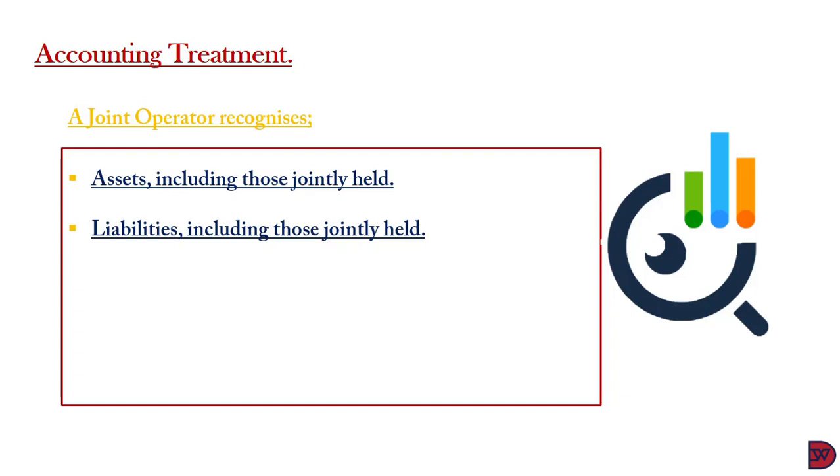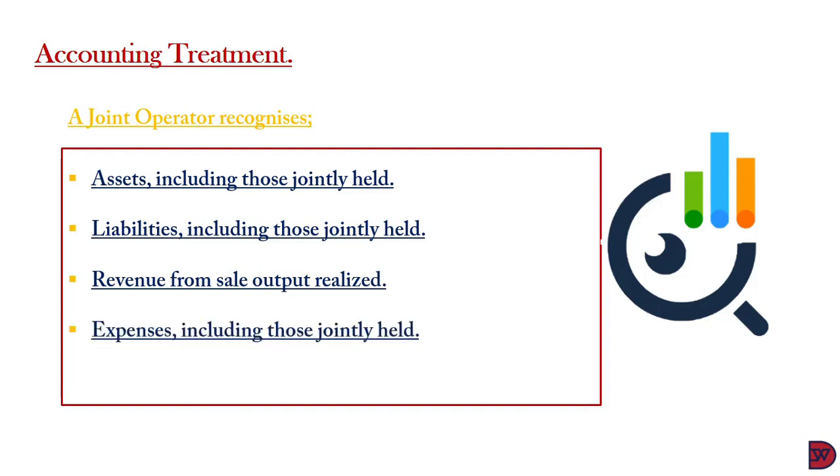So the asset that they have contributed, in case it becomes a liability or any liability that is accrued to their side, they have to record that portion in their separate financial statement. Thirdly, their share of revenue from the sale of output realized will also be recorded in their individual financial statement. Fourthly, any related expenditures to the process of earning the revenue in the third point will also be recorded individually.